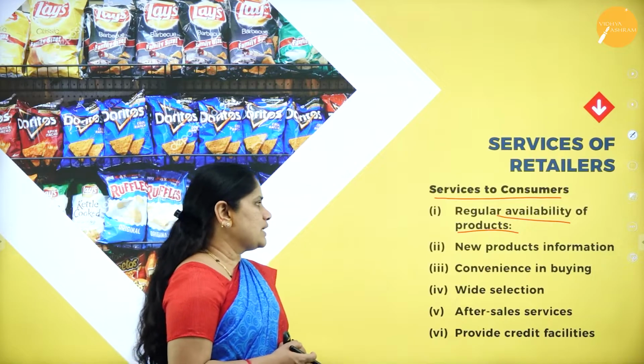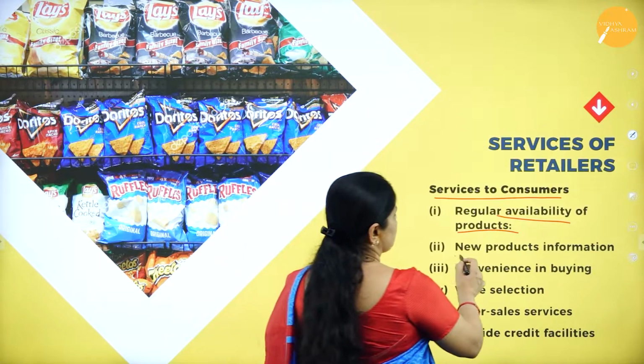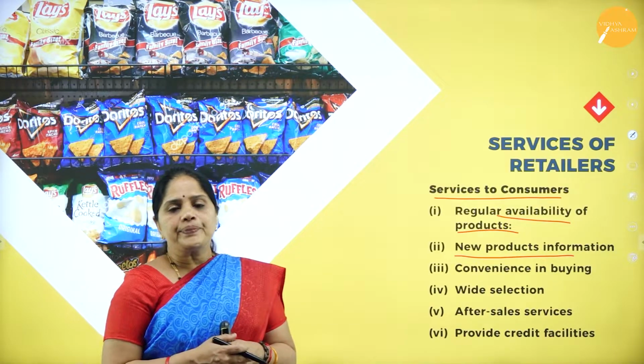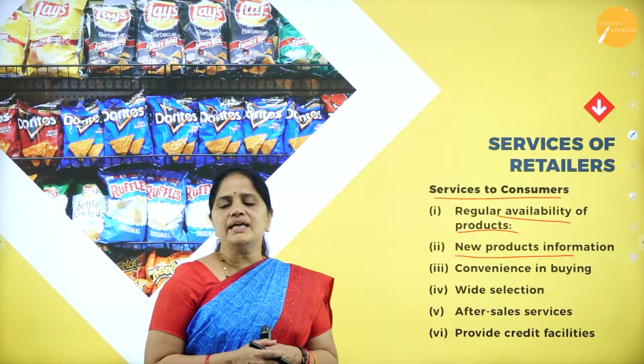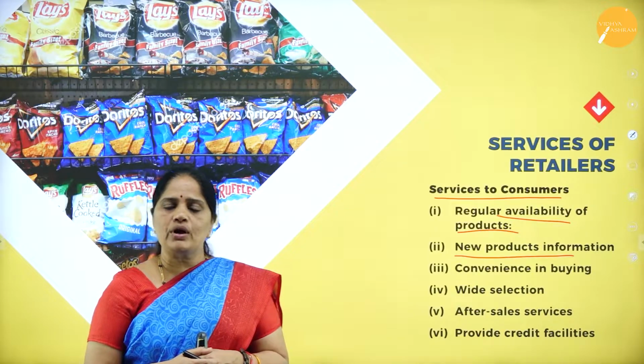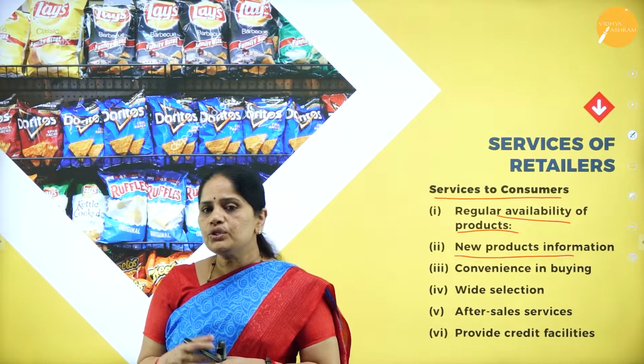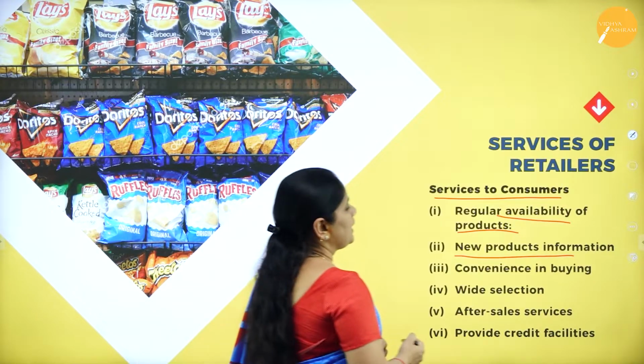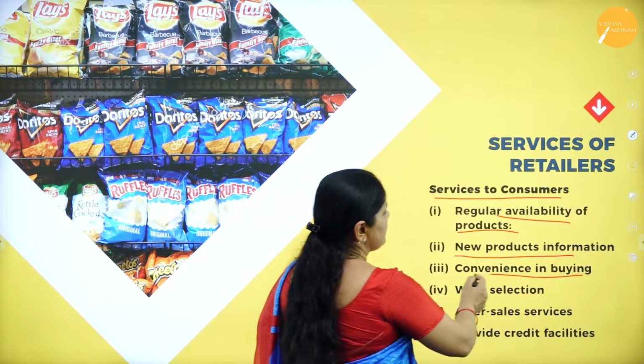Then next one is new products information. Whenever new products come into the market, the retail trader will be giving an update about the new product to the consumer. Then next one is convenience in buying.